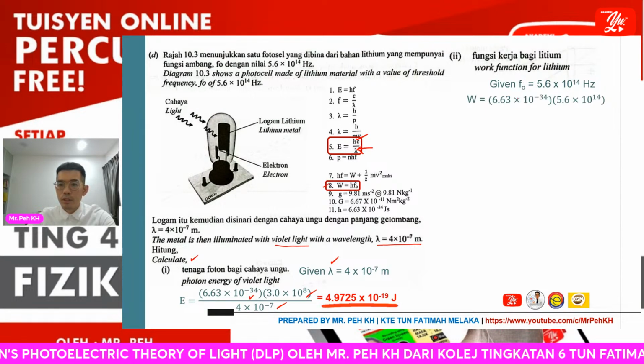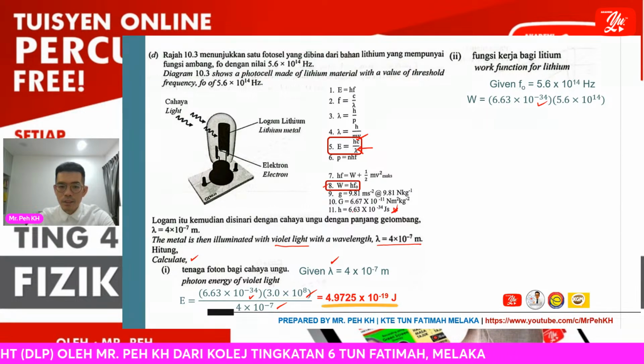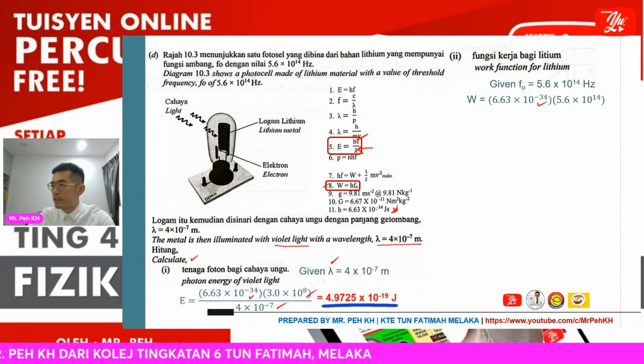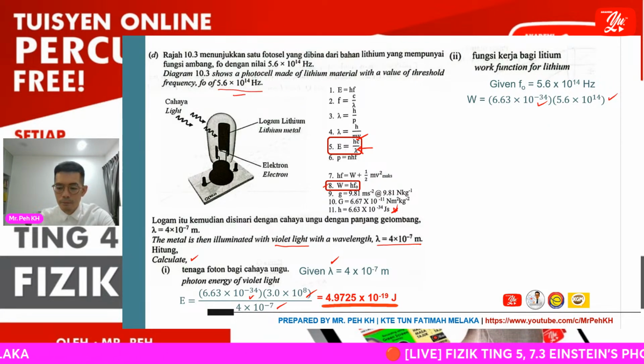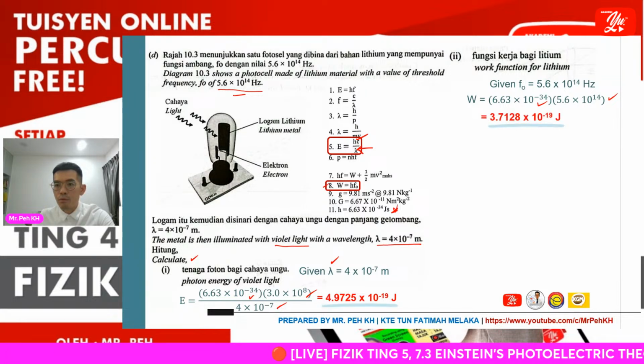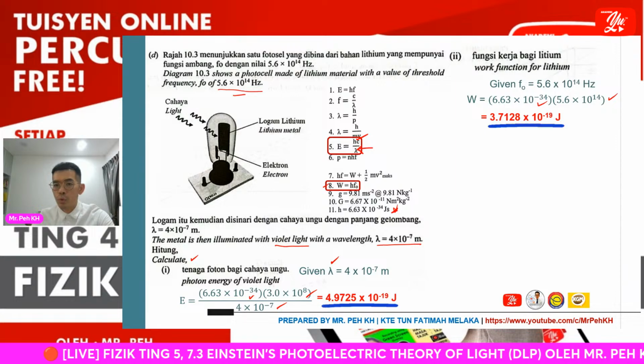So you just substitute h with the given value 6.63 times 10 power negative 34 with the threshold frequency given in the question over here. Then you can get 3.7128 times 10 power negative 19 joule.